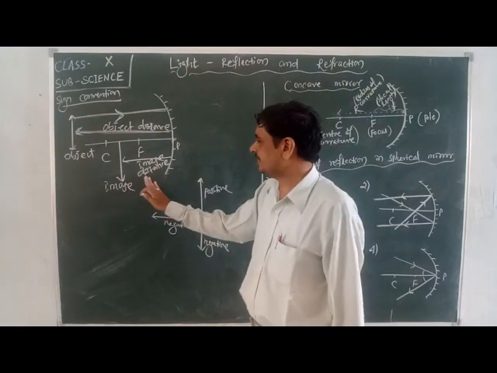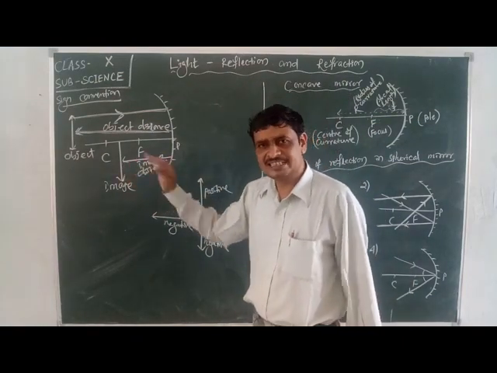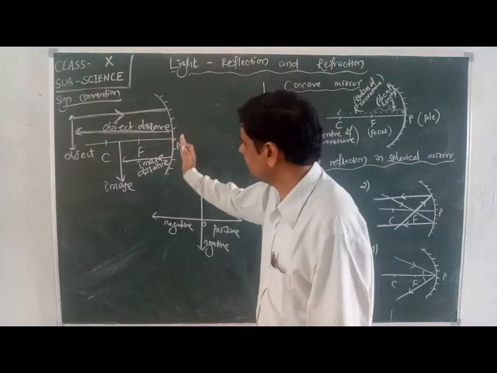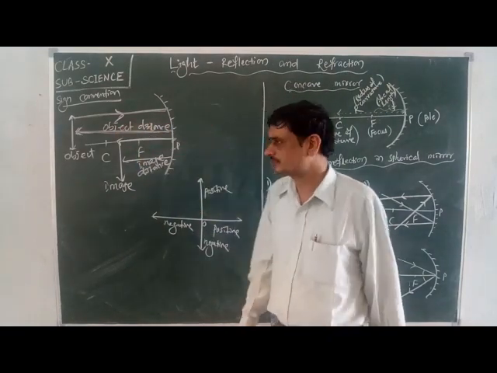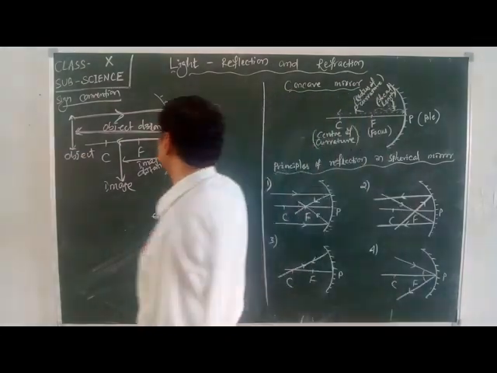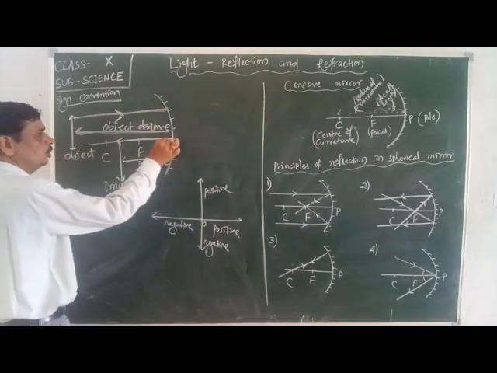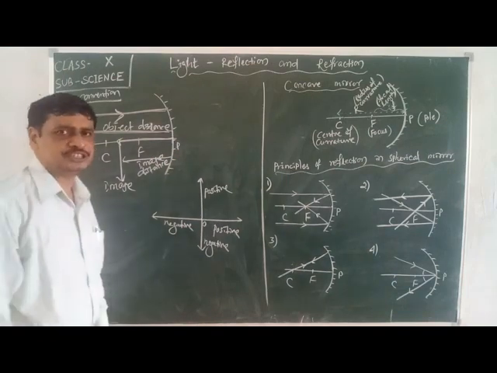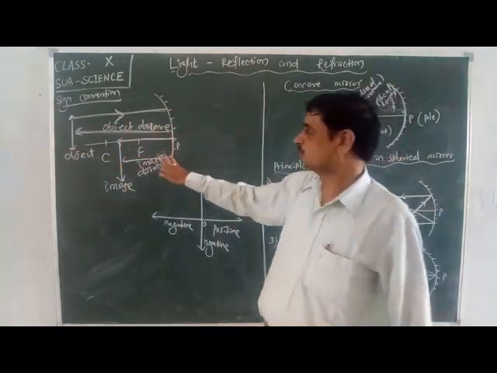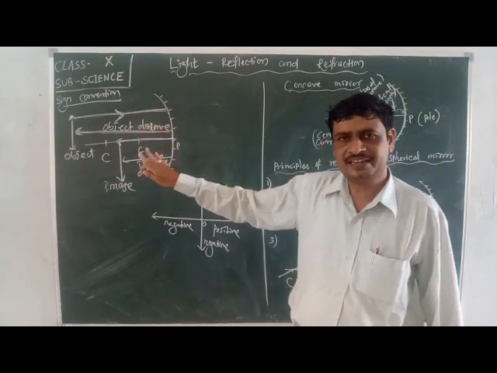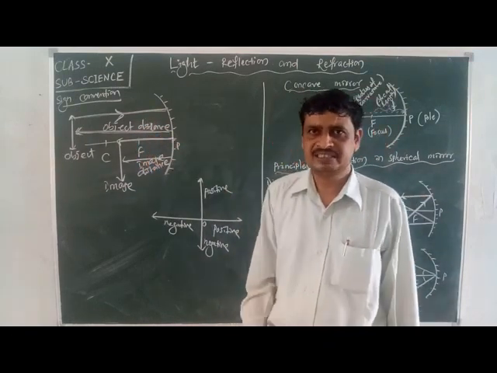For the image distance here, it is measured from the pole to the image. Since this distance from pole to image is in the opposite direction to that of the incident ray, this distance is again negative here.